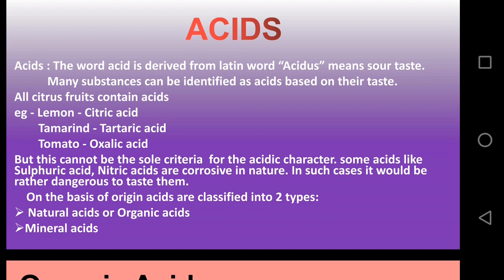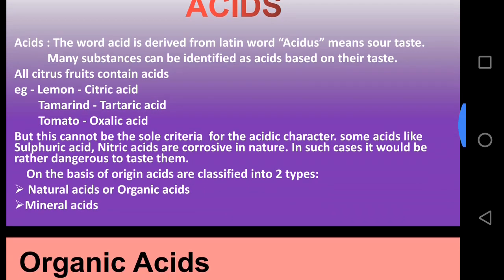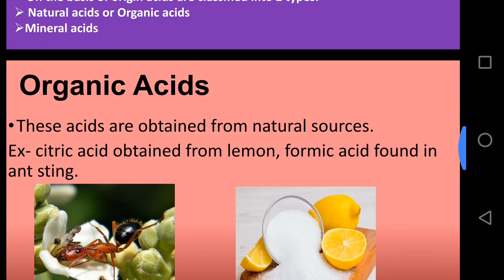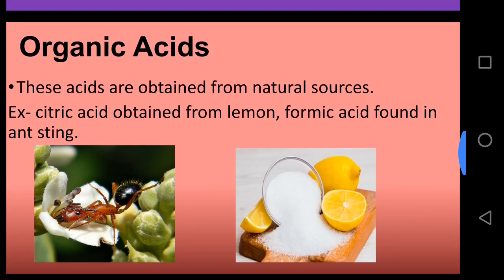Organic acid means natural acids. These acids are obtained from natural sources, either plant source or animal source. So they are called natural acids, and they are weak acids.